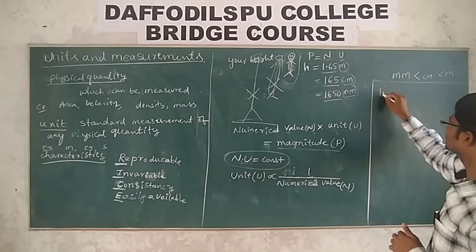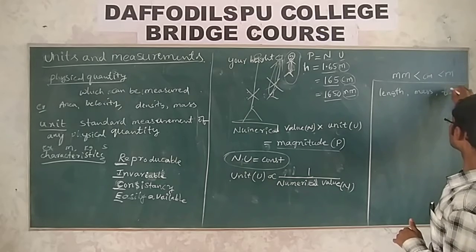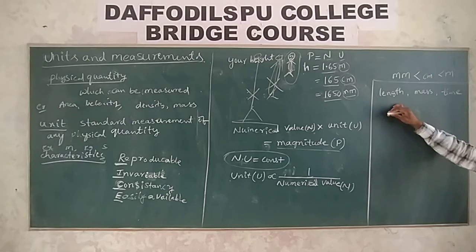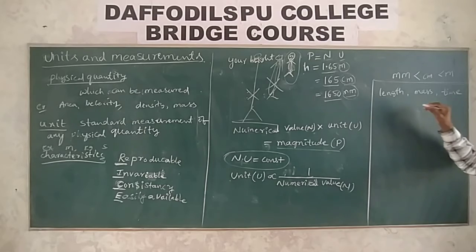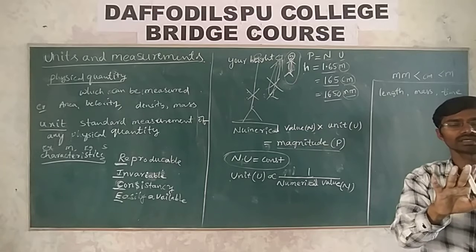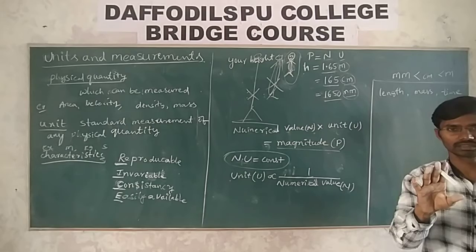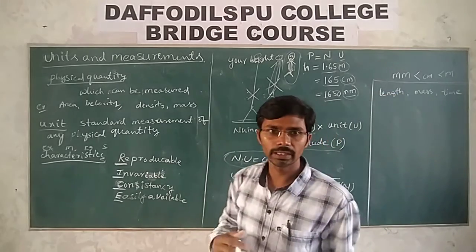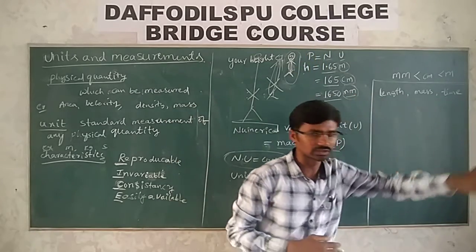We know length, mass and time. These are what we call fundamentals. Length, mass, time. Before 1960, only three physical quantities were known. What are those? Length, mass, time. Only three. If you want to measure any physical quantity, first we need to require these.